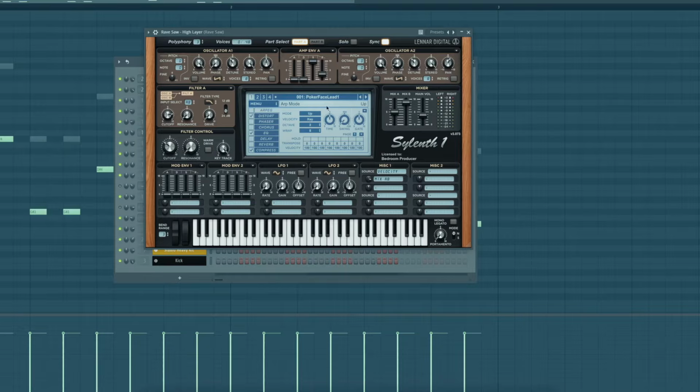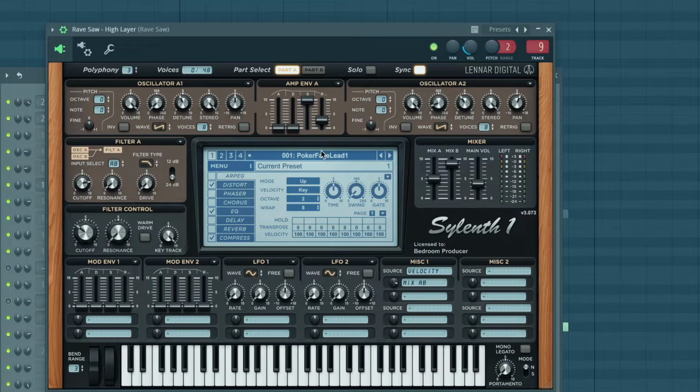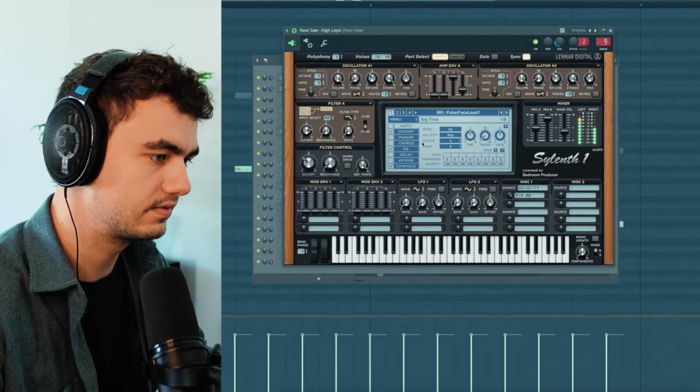And on top of that, I'm layering this layer here. This patch here is a tweaked Sylenth One preset that I got from a YouTuber who also did a Poker Face remake, and he shared this preset with me. And together they sound like this.